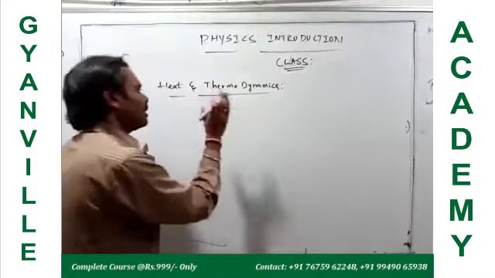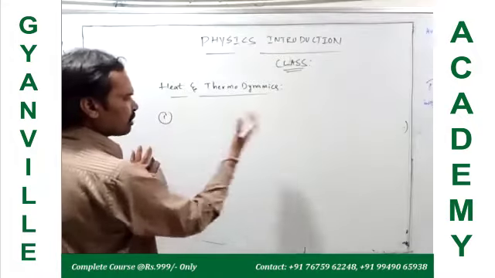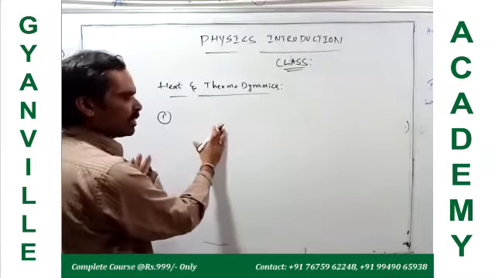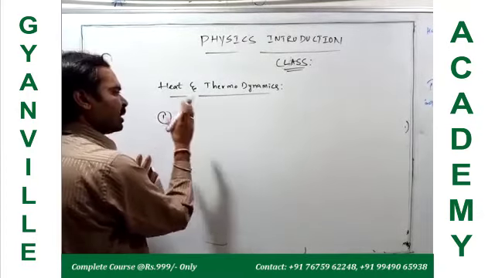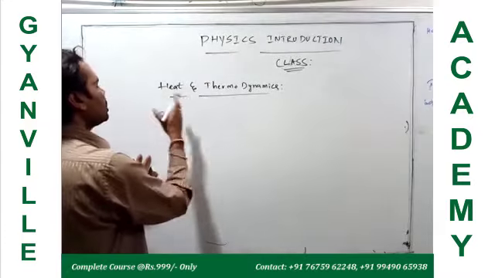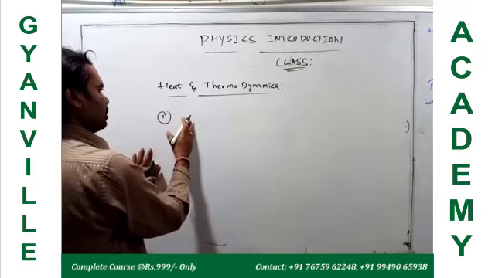So in heat and thermodynamics, what are the terms you have to be familiar with? One is measurement of heat. Heat is the internal energy of the substance or of the gas system. This heat energy we can measure with an instrument.